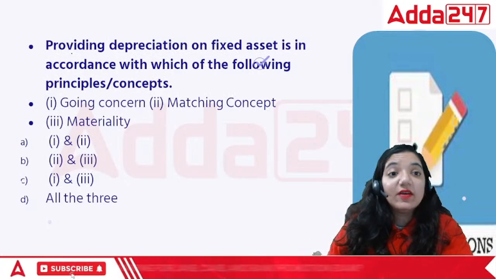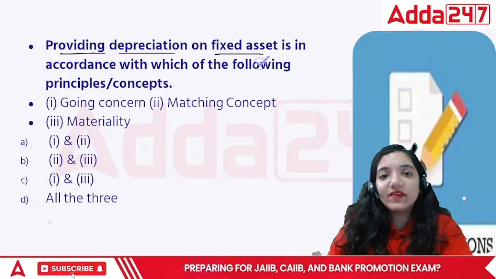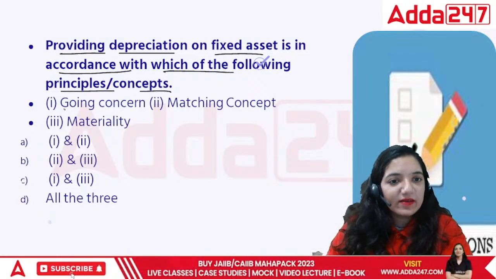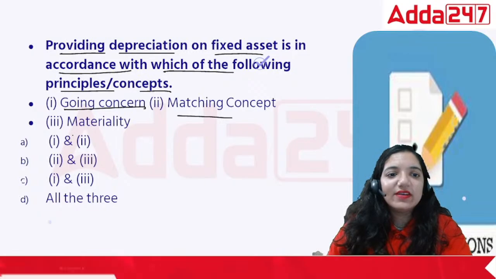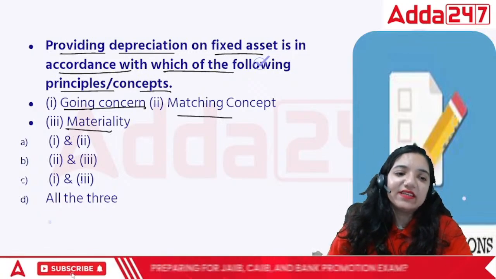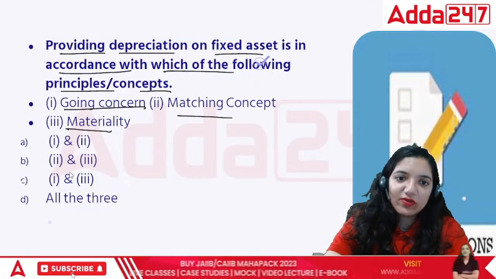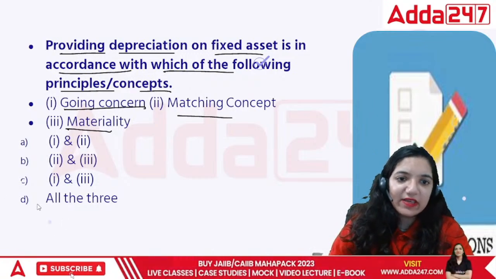Next point. Providing depreciation on fixed asset is in accordance with the following principles: going concern, matching, or materiality, or all of the three. Going concern says that the organization is going to continue for a long period of time, right?